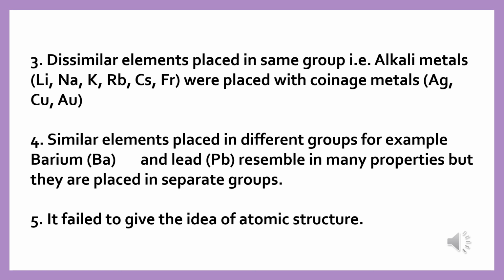Similar elements were placed in different groups; for example, barium and lead resemble in many properties, but they are placed in separate groups. Also, it failed to give the idea of atomic structure, and we know that the modern periodic table depends on the atomic structure of the elements.